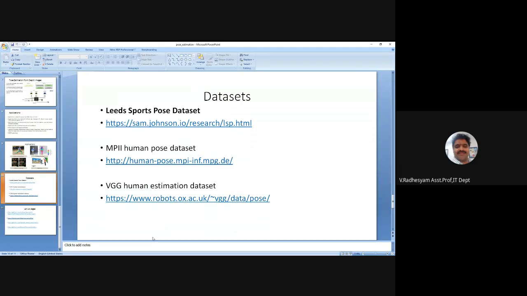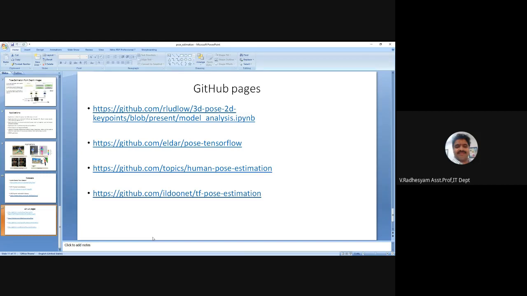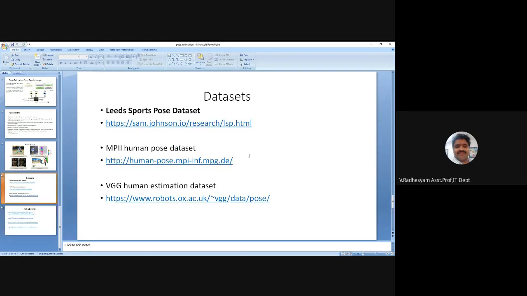The data sets are available. You can work with Python OpenCV packages along with these data sets. One is the Leeds Sports Pose data set, the MPII Human Pose data set, and the VGG human pose estimation data set, etc. And there are lots of links available on the internet. These are a few GitHub pages. You can download the respective IPYNB file, and you can try based on the available data sets to estimate the pose.